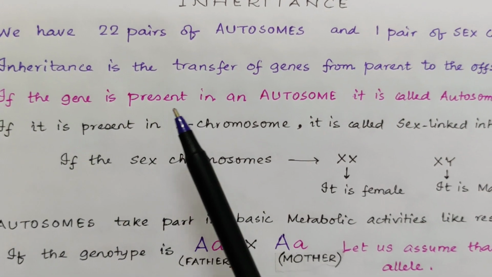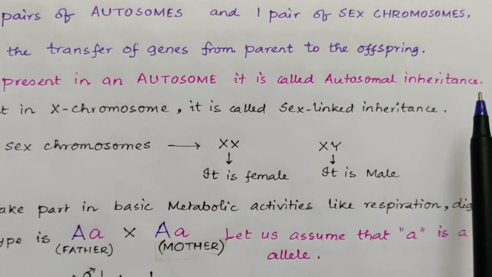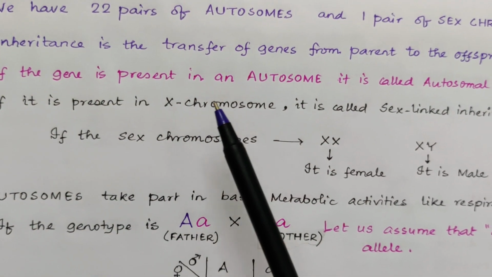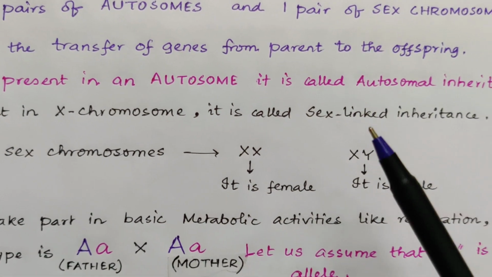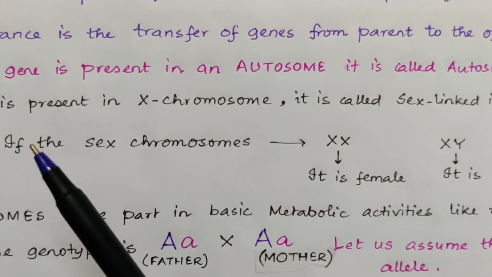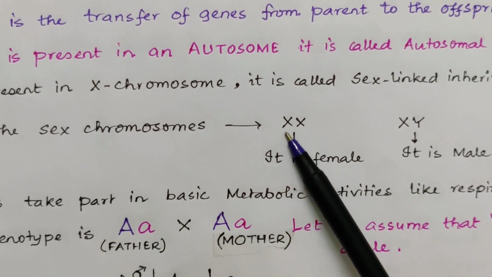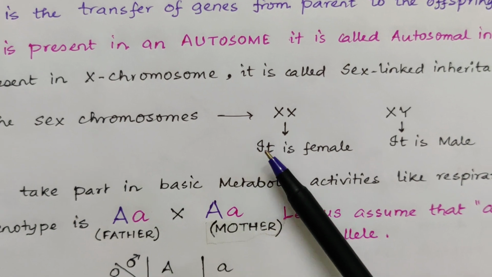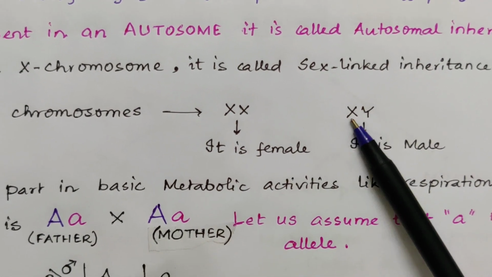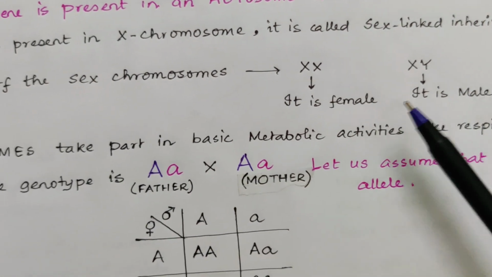If the gene is present in an autosome, it is called autosomal inheritance. On the other hand, if the gene is present in X chromosome, it is called a sex-linked or X-linked inheritance. Now let us see that if the sex chromosomes are XX, then the person is a female, and if the chromosomes are X and Y, then the person is a male.